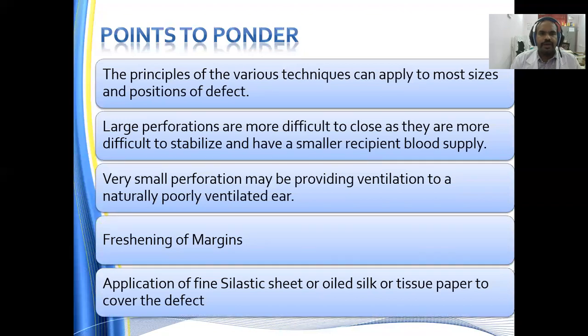and position of the defect. Large perforations are more difficult to close as they are more difficult to stabilize and have a smaller recipient blood supply. Very small perforations may be providing a ventilation into a naturally poorly ventilated tube. Freshening of the margins is very important. Application of a fine elastic sheet, oil silk or a tissue paper to cover the defect is one of the important aspects.